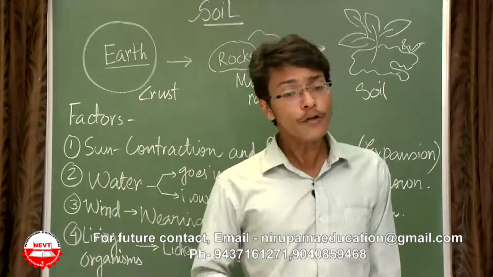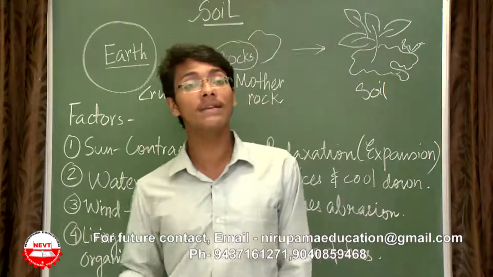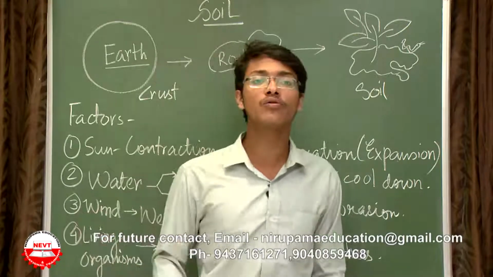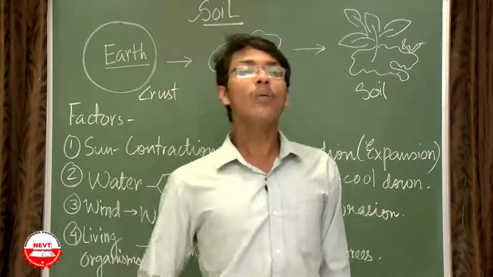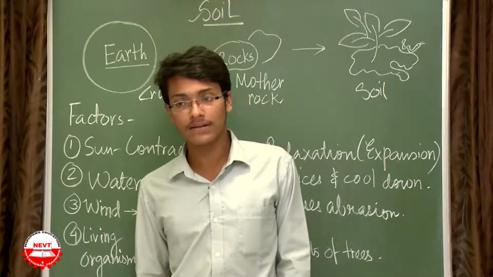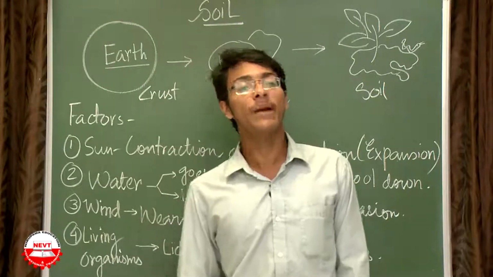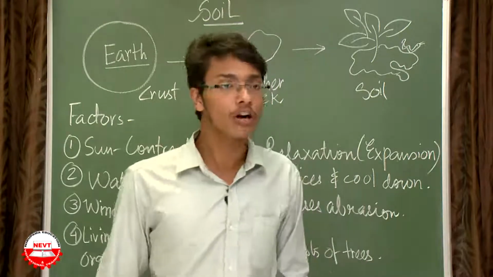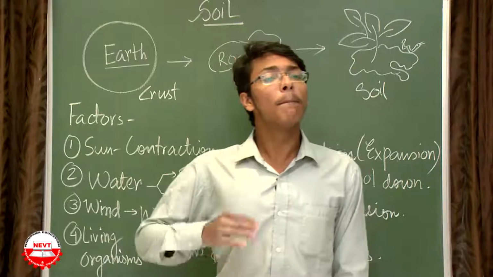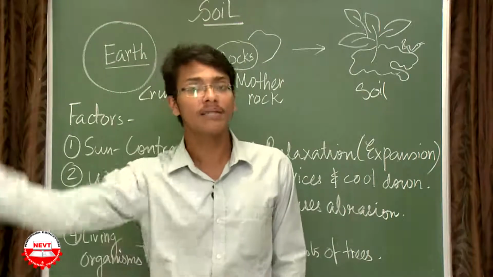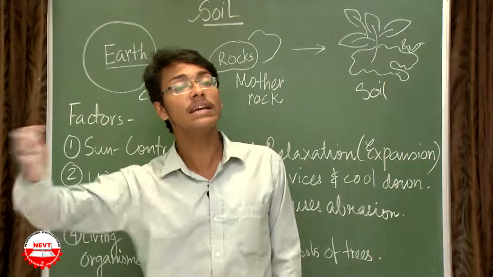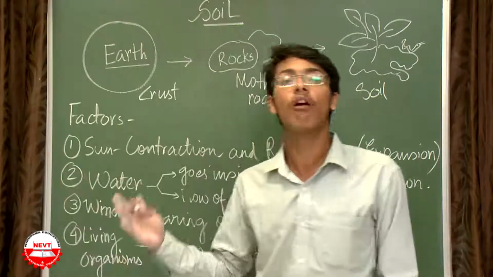Now, before going into what soil plays a role in our life, which is very known to all of us, I would like to discuss how soil is formed. Now we know that there are three types of rocks: igneous rock, sedimentary rock and metamorphic rock. Billions of years ago when the earth was once made, the crust, that is the outermost covering of the earth, was having rocks.